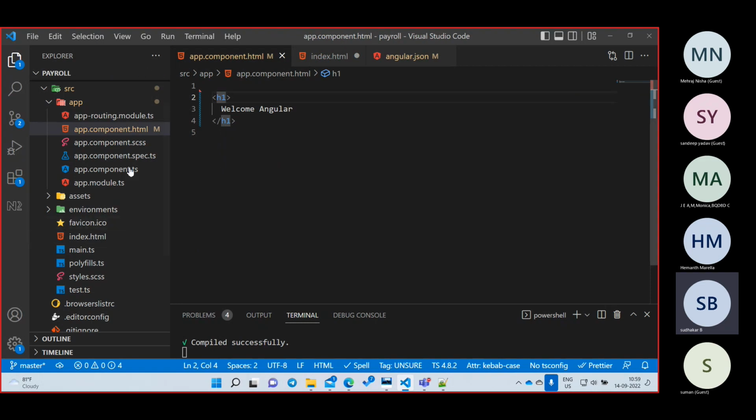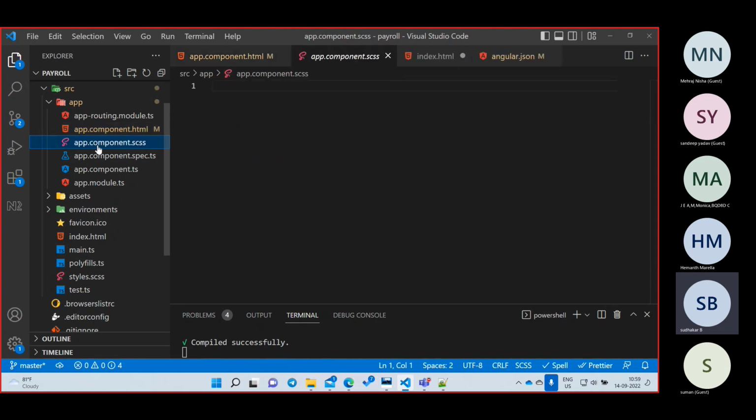And if you want to write any CSS, there is a file app.component.css. Start writing your own CSS there. Suppose I want to write an h1, write an h1 with some style. You write normal CSS and write all your styles over there. Automatically that will be applied.